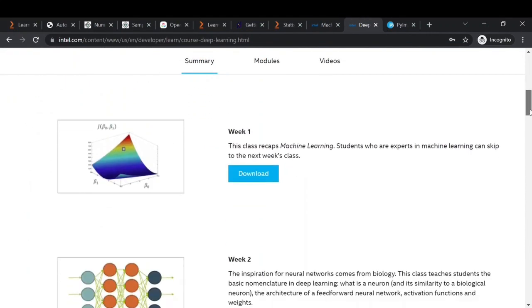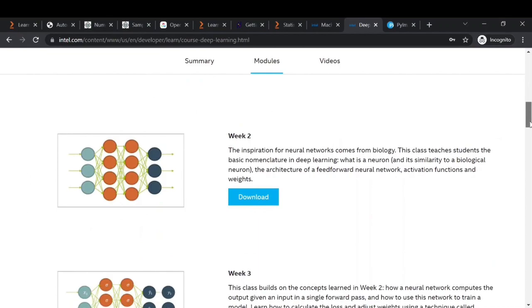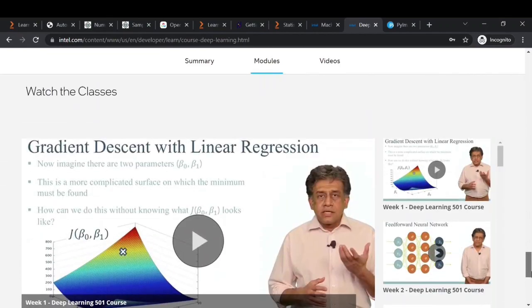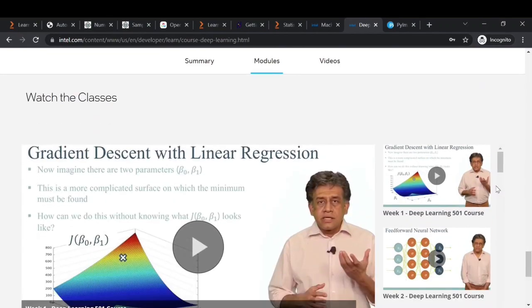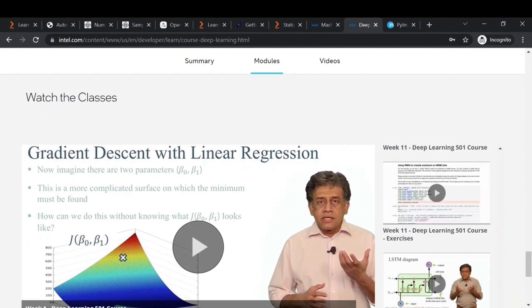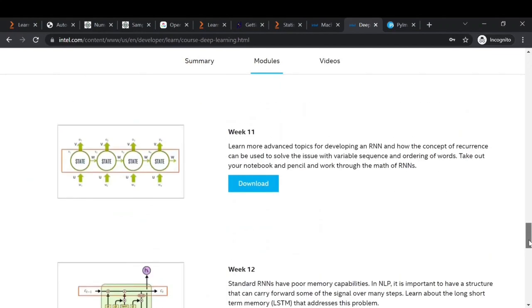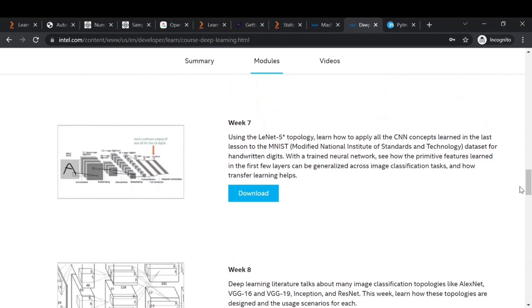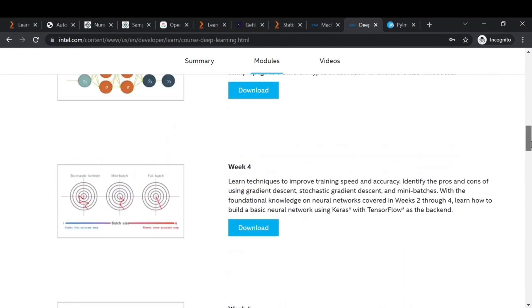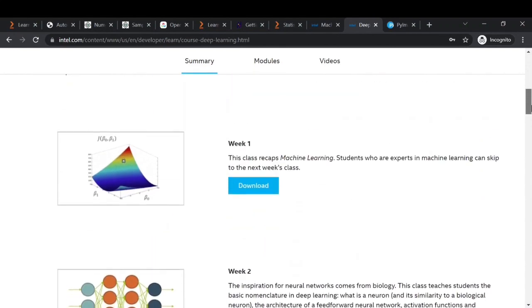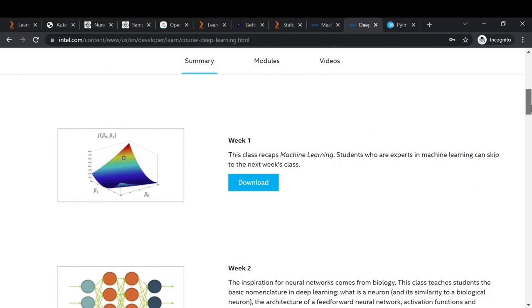Now to learn deep learning, you can refer to this course. It also has some video lectures that will explain the theory of deep learning, and again it contains PDFs and Jupyter notebooks for you to solve problems.